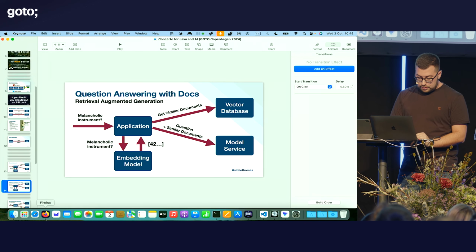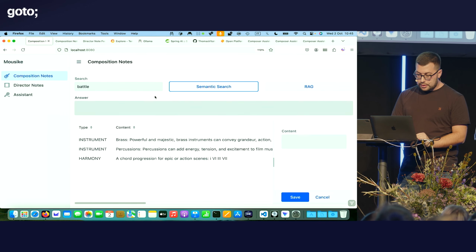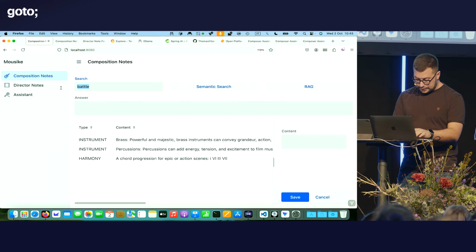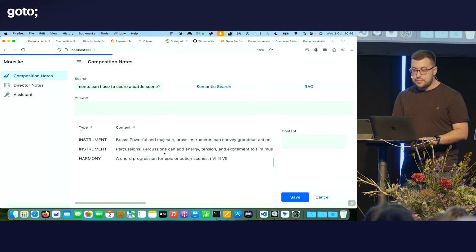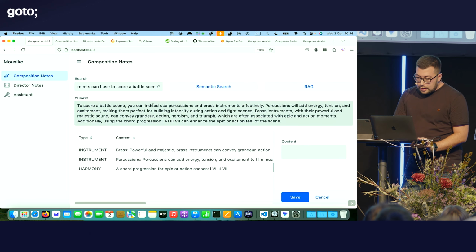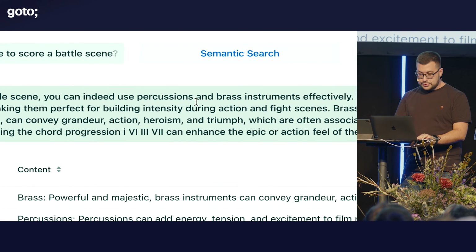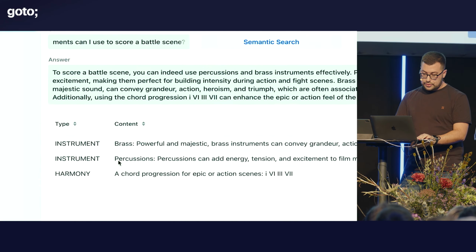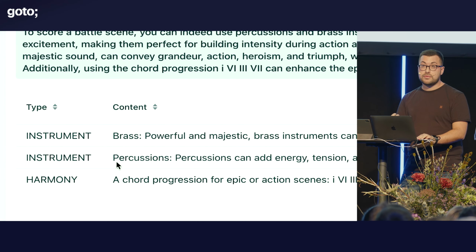So if we give it a try, now instead of asking just for a keyword, I can say, what instruments can I use to score a battle scene? Now I expect the model to give me an answer based on this same information that I got back from the semantic search. And indeed, it's suggesting to use percussions and brass instruments, which is the same information that we have previously received from the vector store.